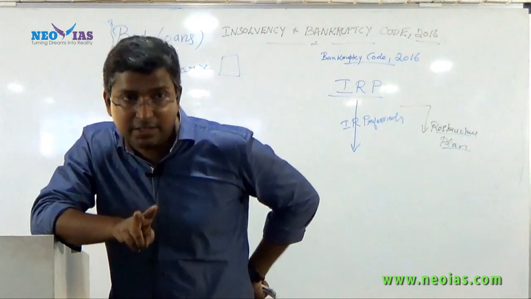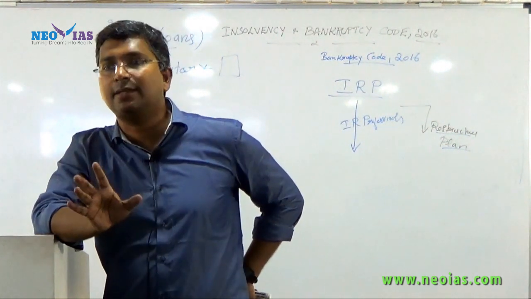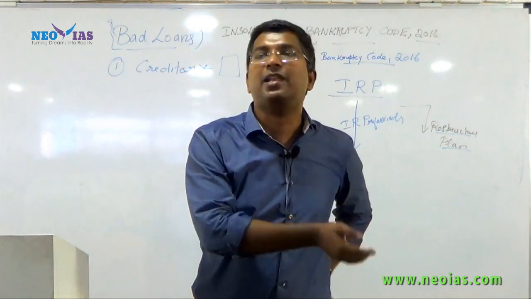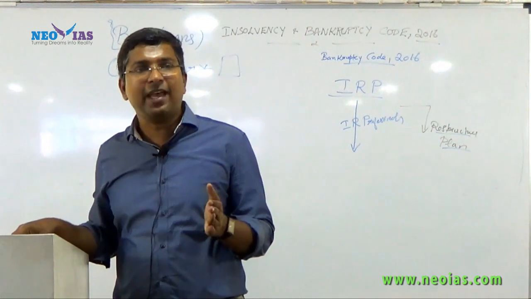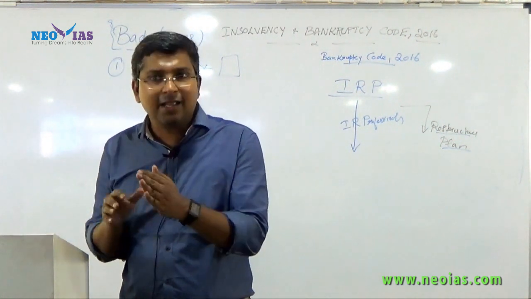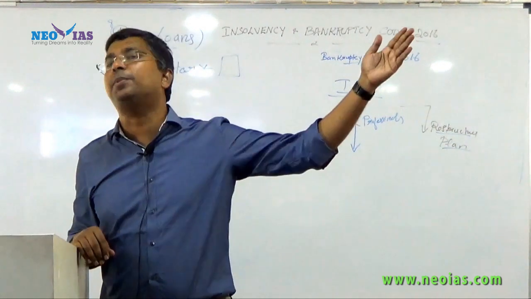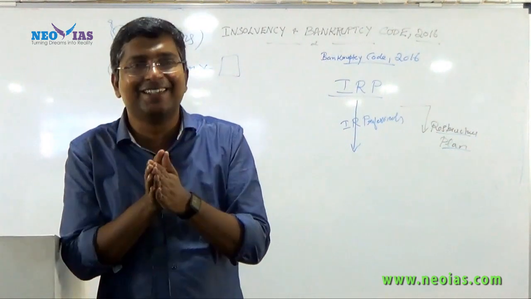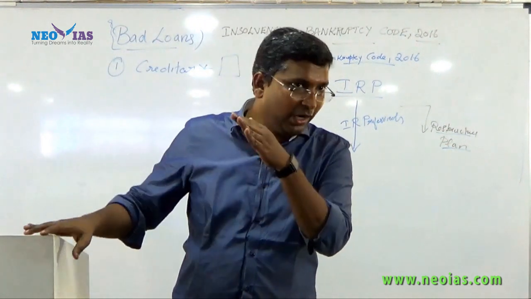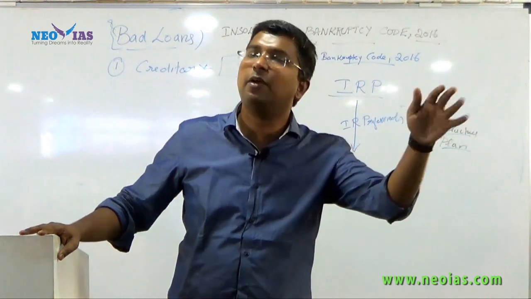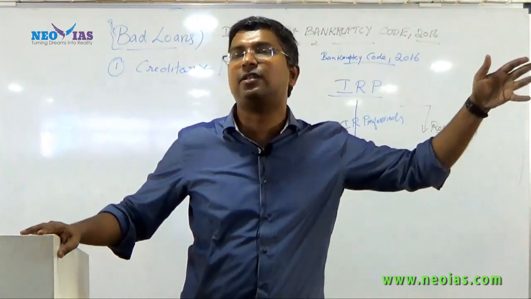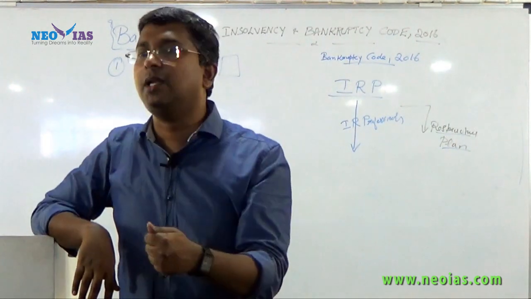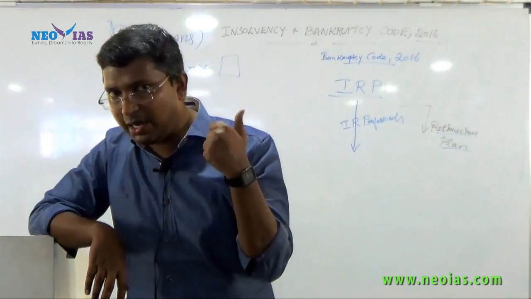Now see, there are two common reasons. One is a genuine reason. The other is like what has happened in relation to Mallya's case, where he has diverted the money for other purposes. Now this restructure plan is only for a genuine reason. In a case like Mallya's, this professional will say to liquidate his assets and go for criminal action. So wider powers have been given to the insolvency resolution professional under this code.